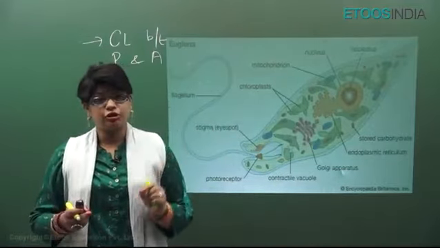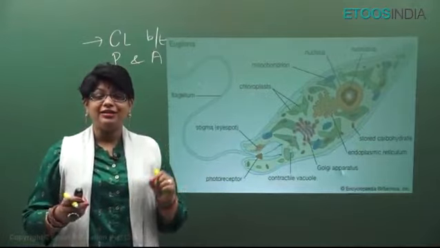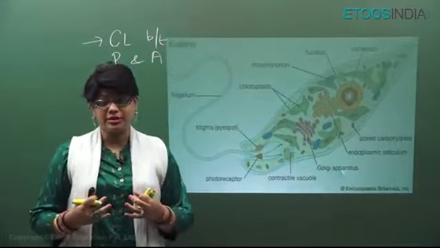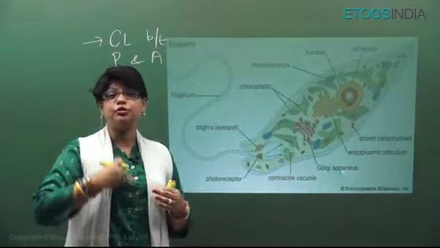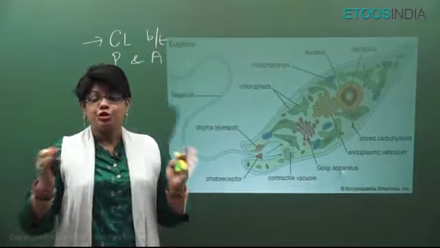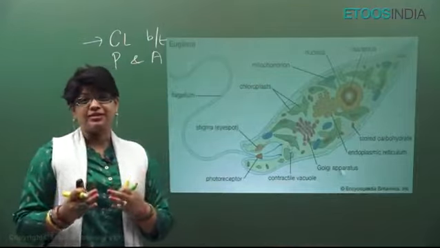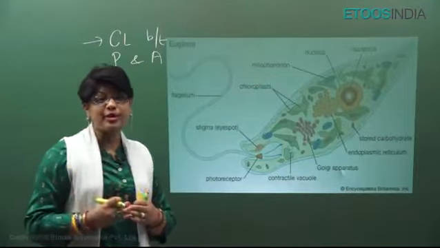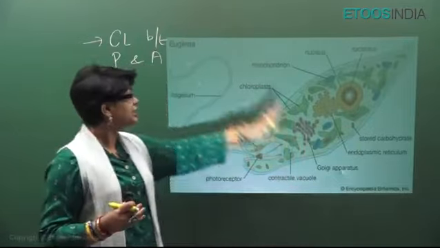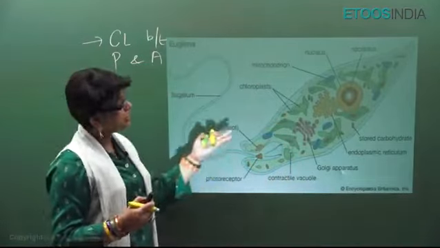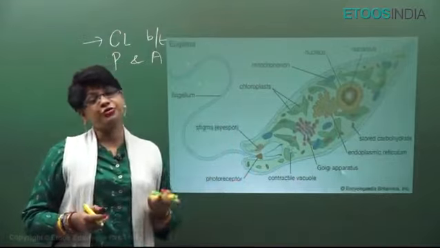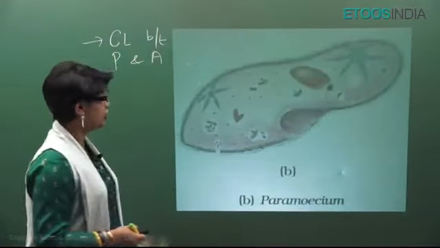Now, it is a fresh water organism, and when an organism lives in fresh water, a lot of water comes inside the body, and if there is no mechanism to remove that excess water, then the organism can swell and burst. So, for regulation of water balance, the freshwater protozoa as well as euglenoids have a contractile vacuole as osmoregulatory organelle. These are the most important points. It will have a well defined nucleus because it is eukaryotic. It divides by longitudinal binary fission.